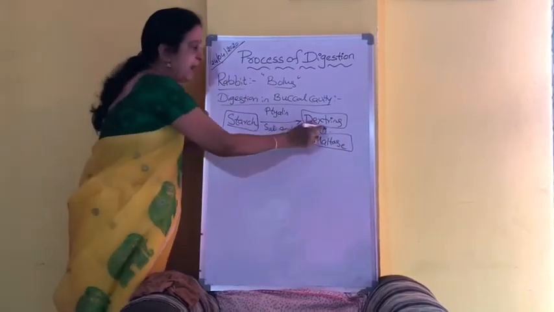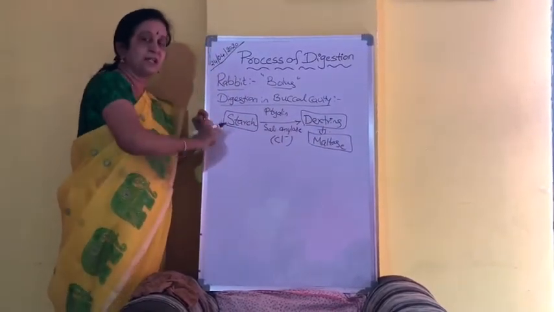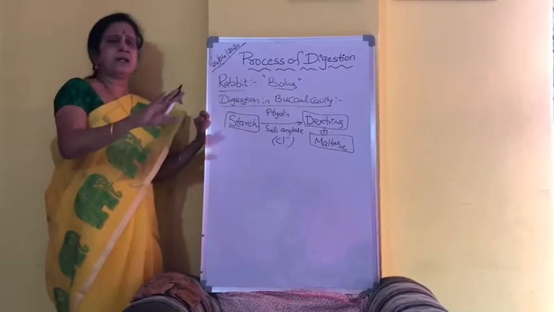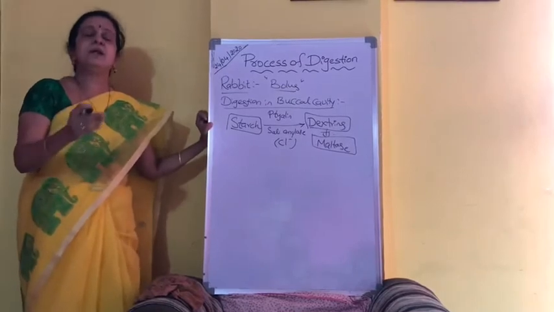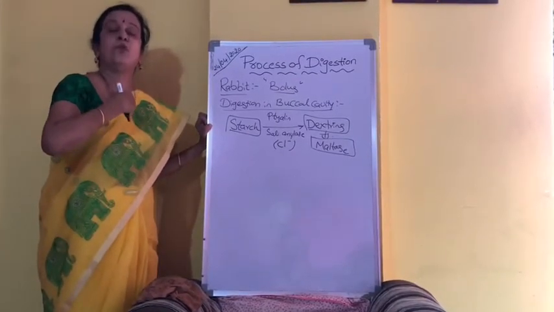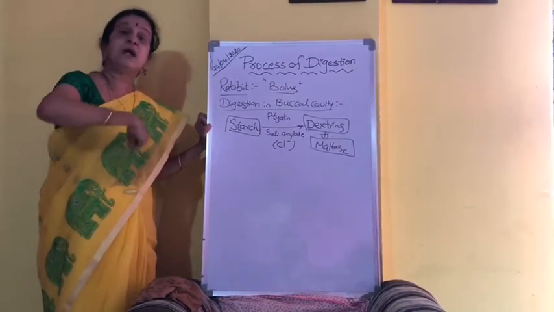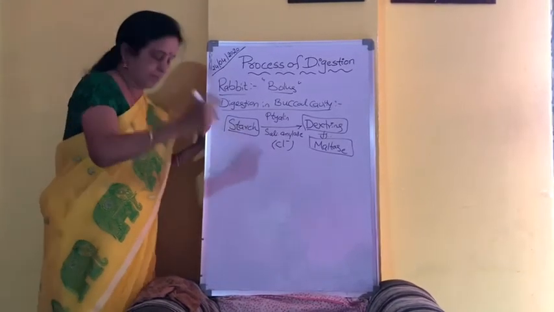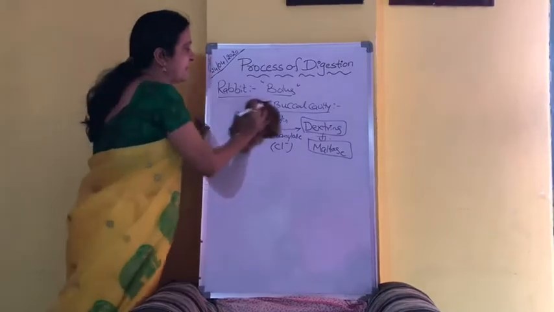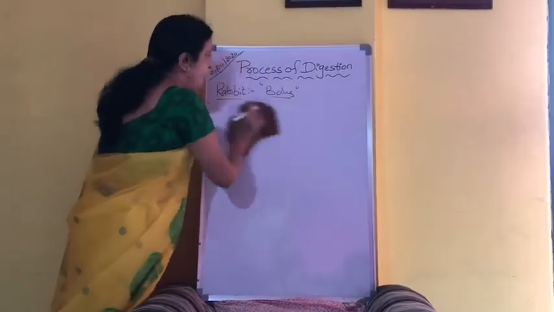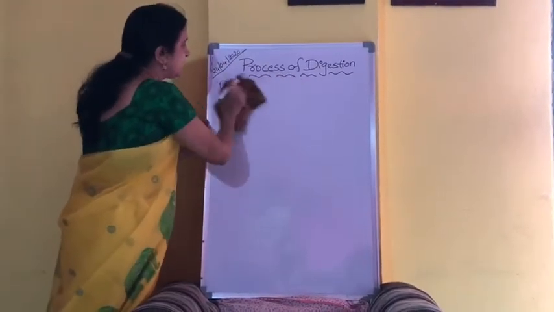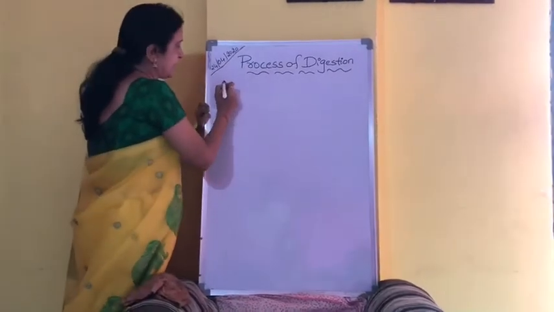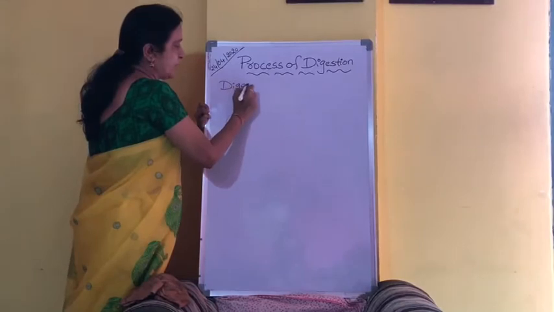Now, from the buccal cavity, the food will enter into the esophagus. In the esophagus, there are no digestive glands, so it will simply pass through the esophagus and enter into the next part of the alimentary canal. What is that? Stomach. So let us see digestion in stomach. And you know very well, stomach has various parts like cardiac, fundic and pyloric.